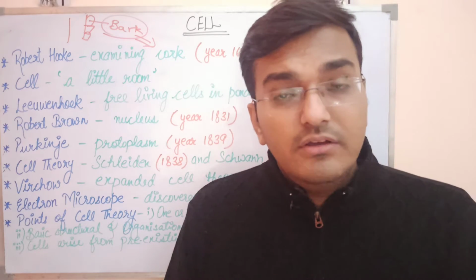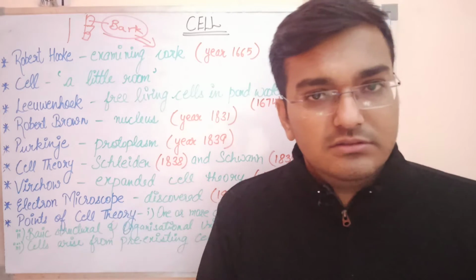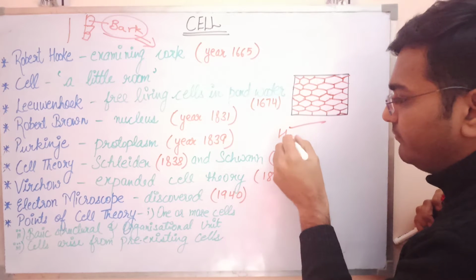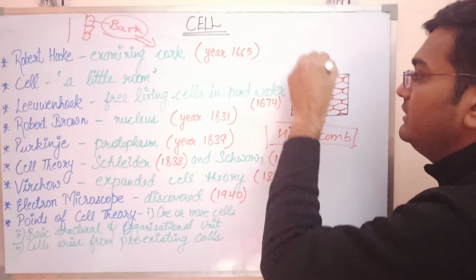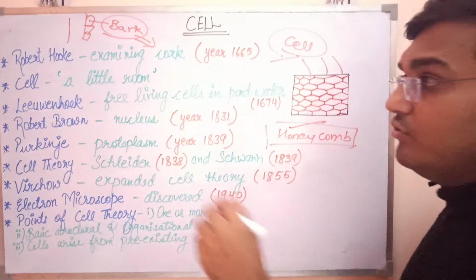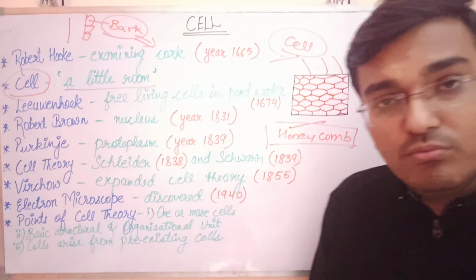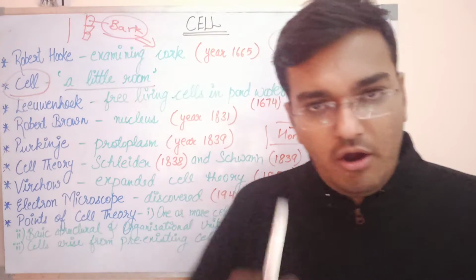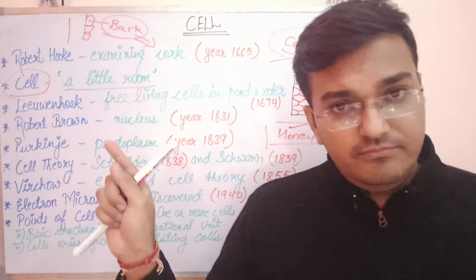He observed that cork contained some closed, room-like structures, a kind of honeycomb-like structure. And what was each structure called? It was called a cell. So the term cell, which resembles a little room, was coined. So the scientist Robert Hooke coined the term cell. He observed it in cork.